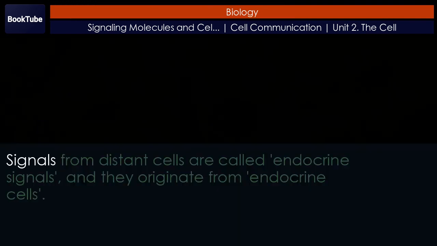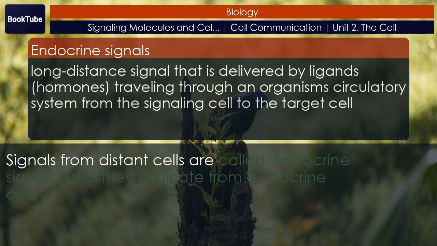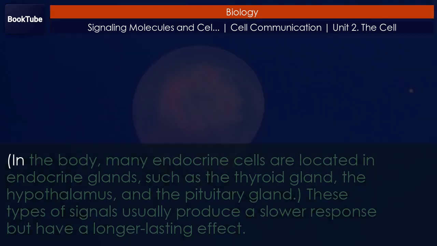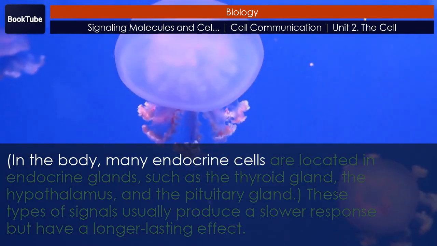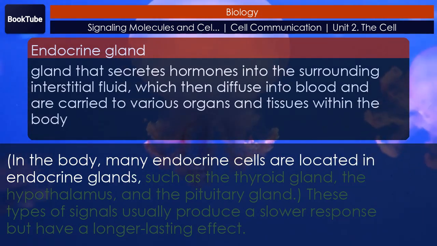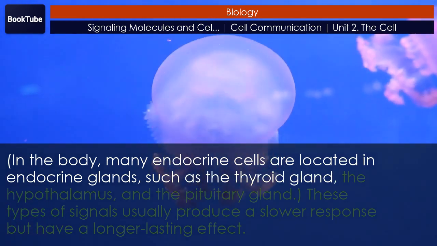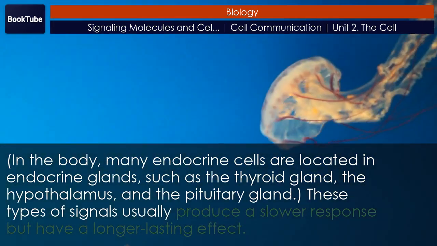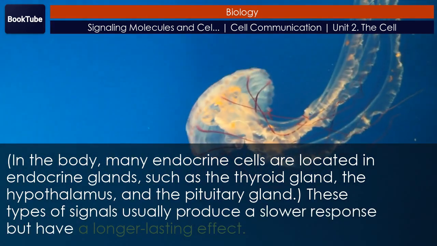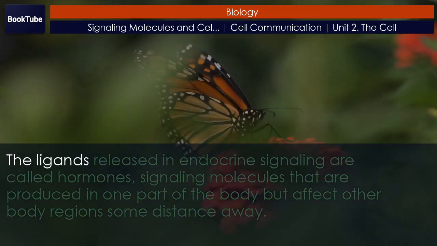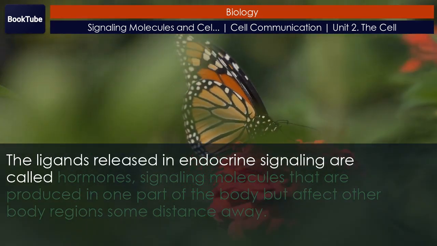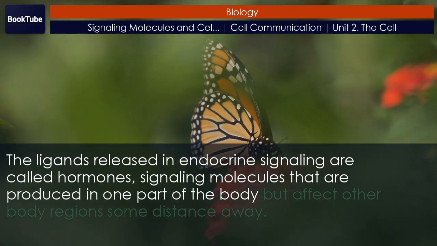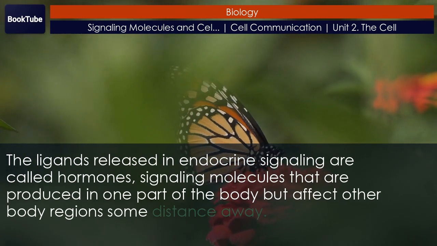Endocrine signaling. Signals from distant cells are called endocrine signals, and they originate from endocrine cells. In the body, many endocrine cells are located in endocrine glands, such as the thyroid gland, the hypothalamus, and the pituitary gland. These types of signals usually produce a slower response but have a longer lasting effect. The ligands released in endocrine signaling are called hormones, signaling molecules that are produced in one part of the body but affect other body regions some distance away.